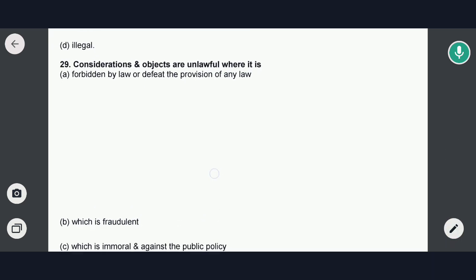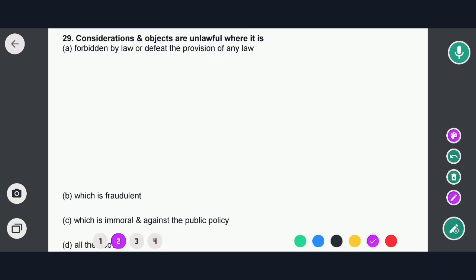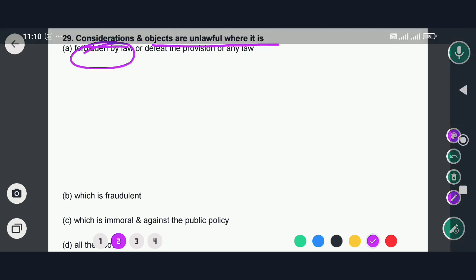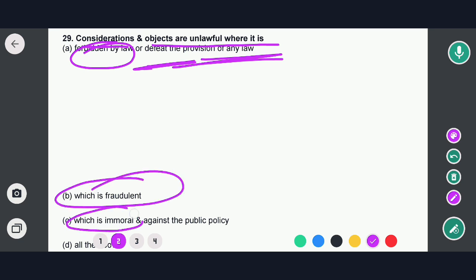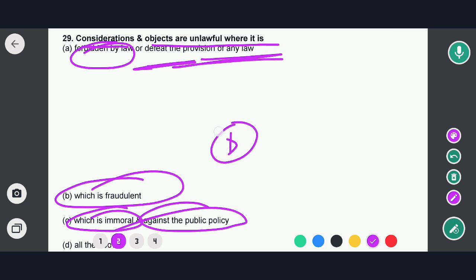That means consideration and objects are unlawful when it is forbidden by law or defeats the provision of any law, which is fraudulent, and which is immoral and against public policy. So option D would be the correct answer.